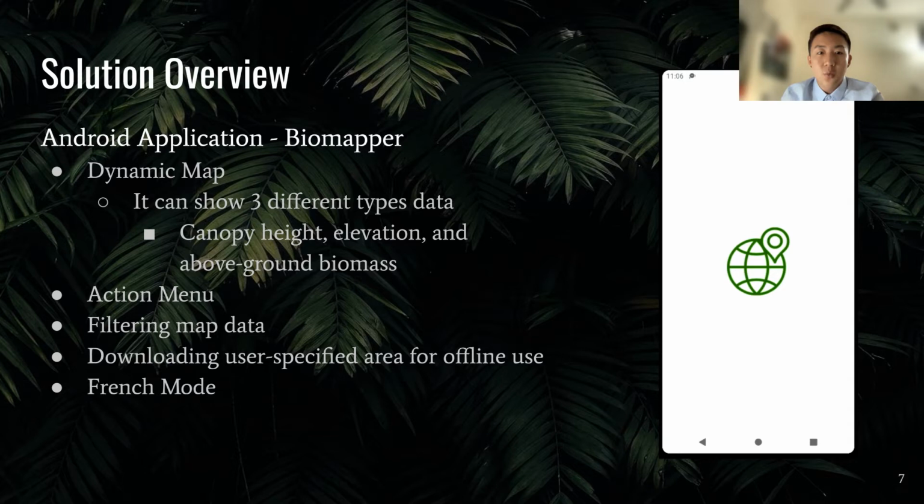We have been tasked with creating an Android application called Biomapper, which will act as a data visualization tool for our clients. In order to make the application that will best help our clients, we have decided to focus on 5 main functionalities for the application. These functionalities include a base map, action menu, filtering map data, download maps, and the French mode.